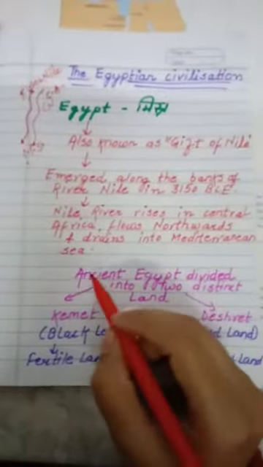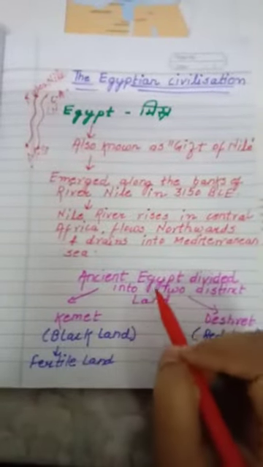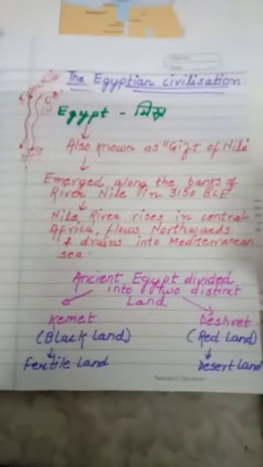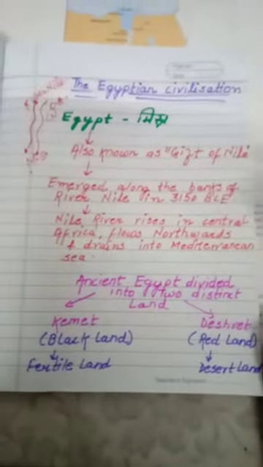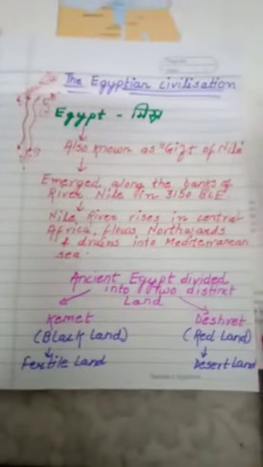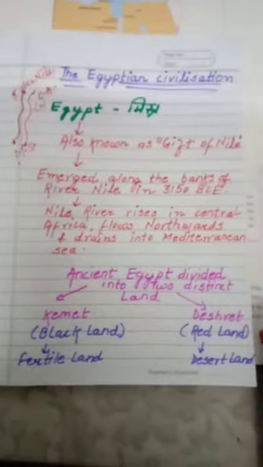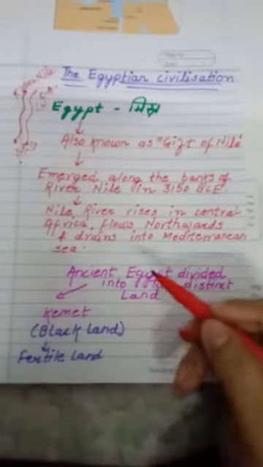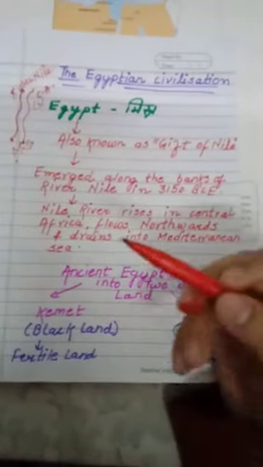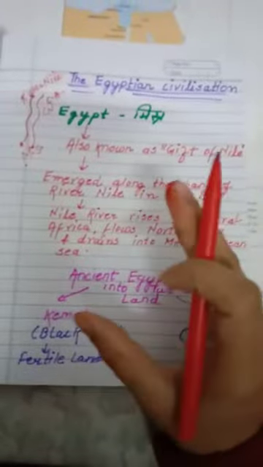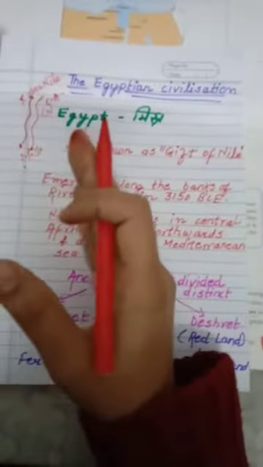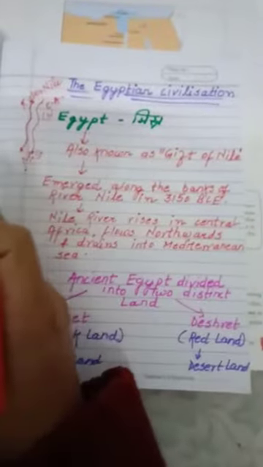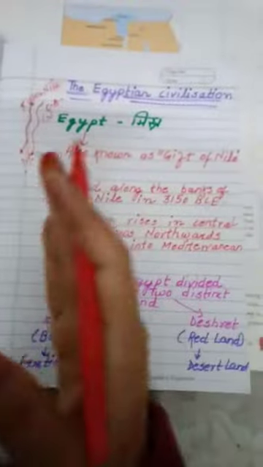What is that written? Ancient Egypt divided into two distinct lands, Kemet and Deshret. Children, I have already taught you. This is only a quick revision and it will be very helpful for you during exam time. एंशियन इजिप्ट, जो एंशियन इजिप्ट लोग थे वो पहले बेटा अर्लियर द पीपल दे वर हैविंग अ डिस्टिंक्ट ऑफ लैंड्स. Like you all see many of your families, many of the persons, they are having different types of land.